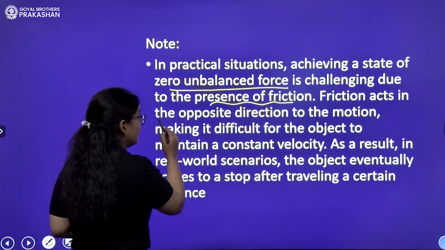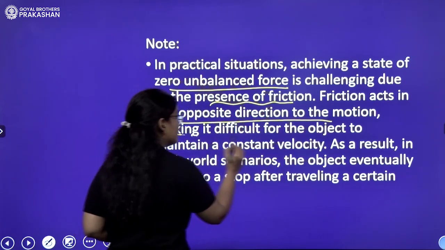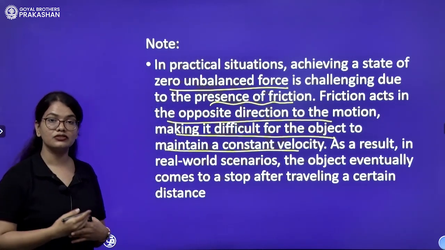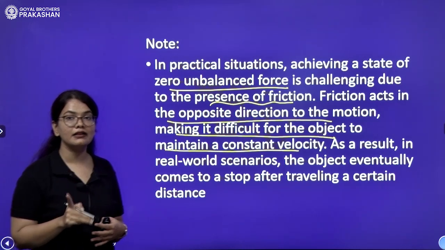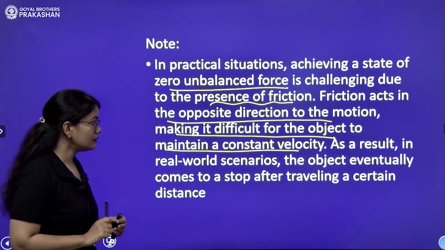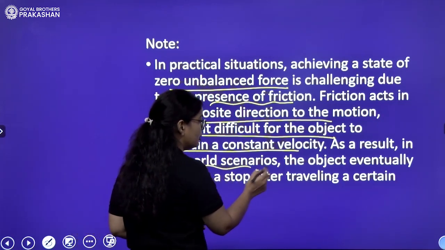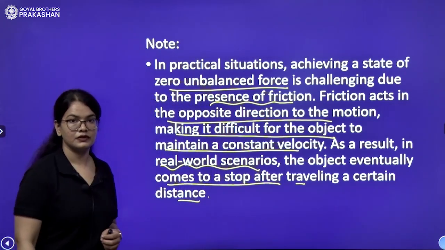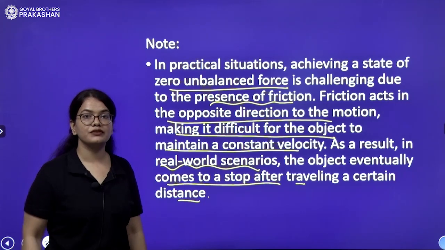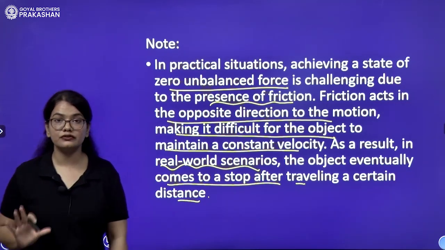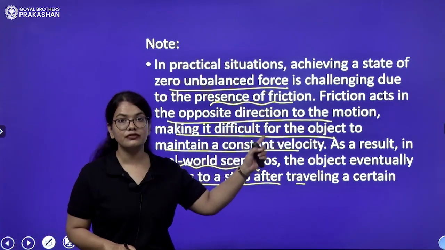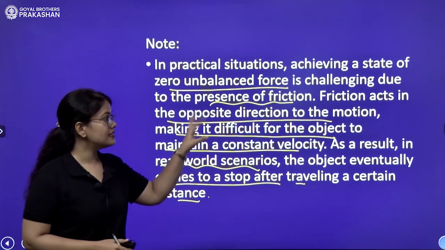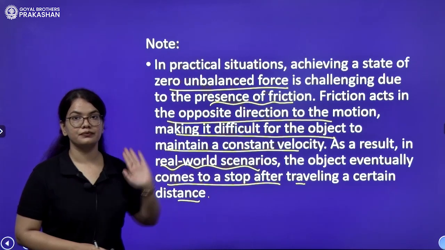Friction acts in the opposite direction to the motion, making it difficult for the object to maintain a constant velocity. The velocity of the object is constantly decreasing because there is an unbalanced friction force. As a result, in a real world scenario, the object eventually comes to a stop after traveling a certain distance. That is why we cannot see the observation that Galileo made. Although his observation was perfectly correct, this unbalanced friction force restricts the motion, decreases the velocity, and that is why the ball stops. If this is eliminated, the ball will go on forever.